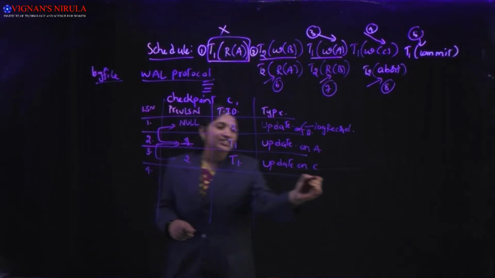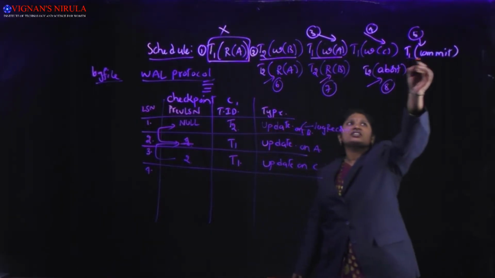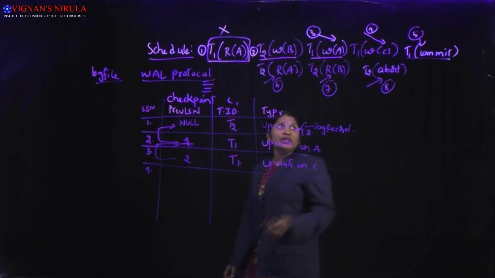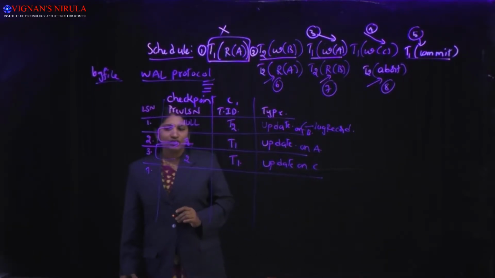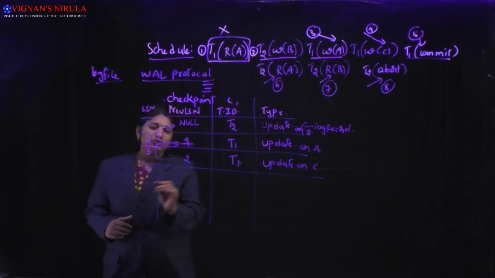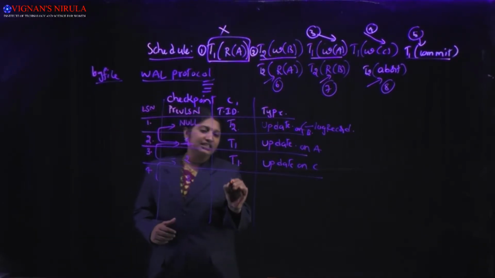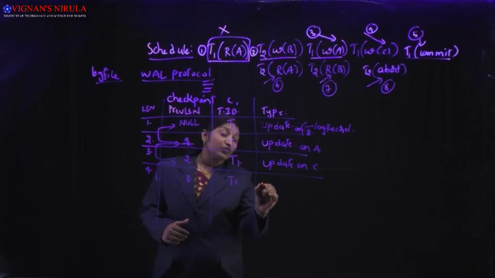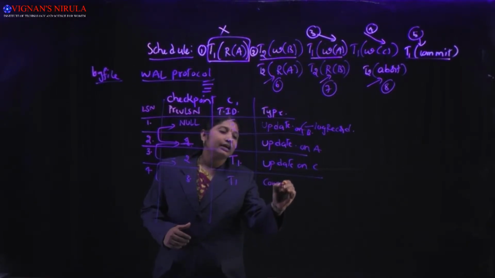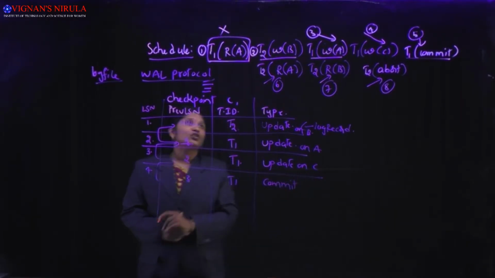We'll consider the next action. What is the next action? That is T1 commit. For the commit action also we should write one log record whose LSN is 4, whose previous LSN is 3. What is the transaction? That is T1. What is the type of record we should write? Commit type of record we should write.